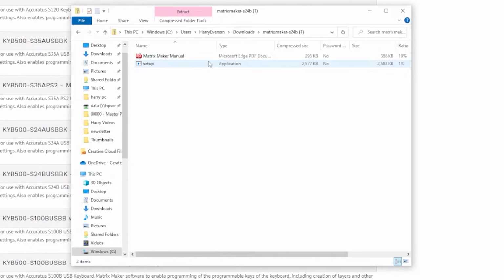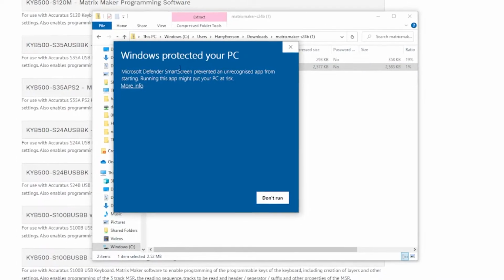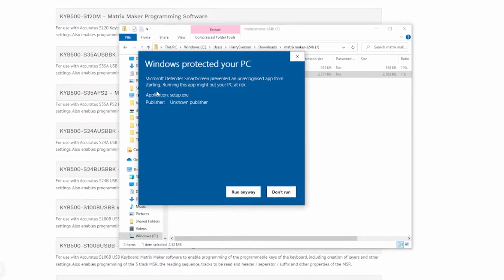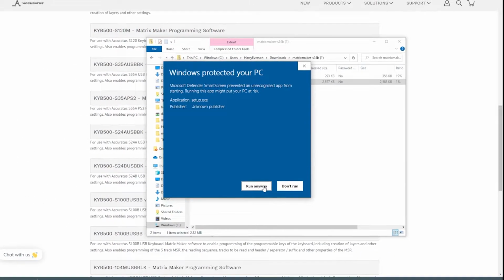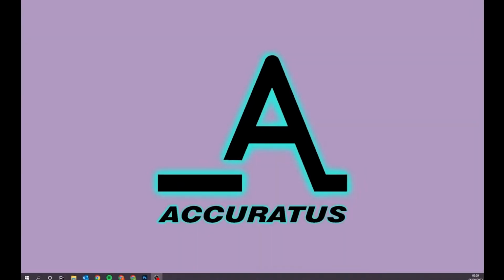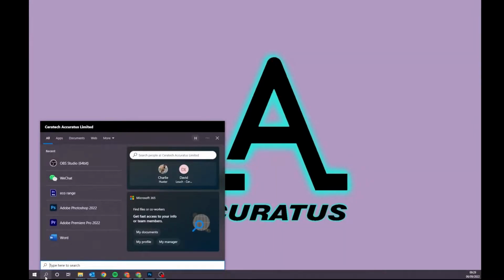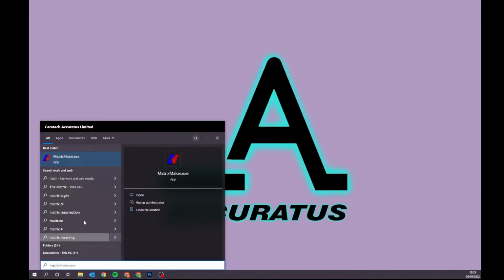If a Protect Your PC message pops up, click More Info and Run Anyway. Follow the install prompts for Matrix Maker. Once Matrix Maker has downloaded, double-click and open the program.